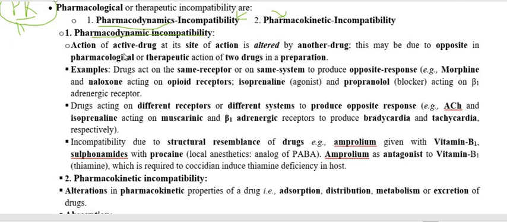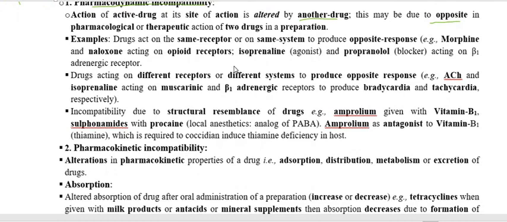So we are going to discuss one by one. In case of pharmacodynamic incompatibility, at the site of action of the drug, one drug is going to alter the action of another drug, or maybe the action of one drug is opposite to the other drug. This is called pharmacological or therapeutic incompatibility.